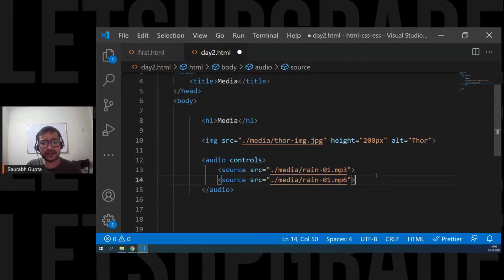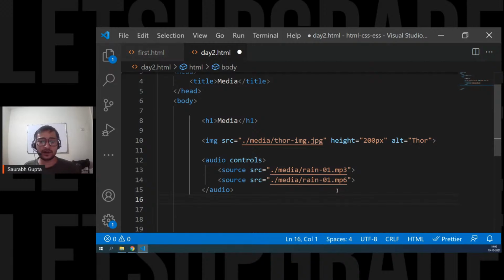In audio, we don't have any content? Ganga, this is the content, right? This is the content of the tag. These two source tags are the content of the audio tag. You're mentioning these two sources belong to the same audio. That's why we are closing it, right? Content doesn't always mean it's text. It can be anything. Is that clear, Ganga?